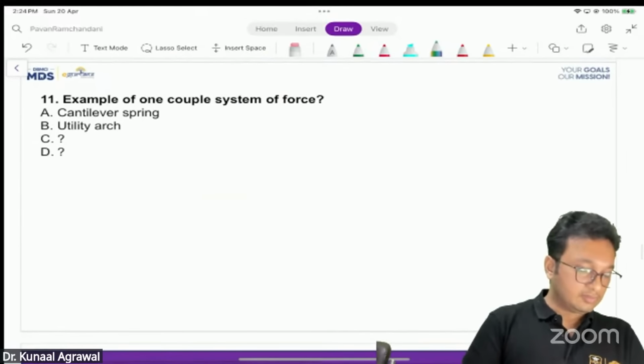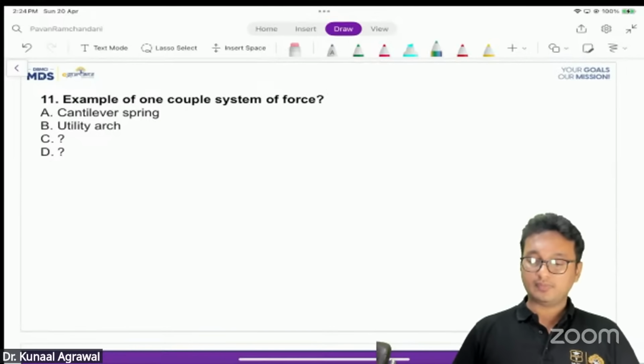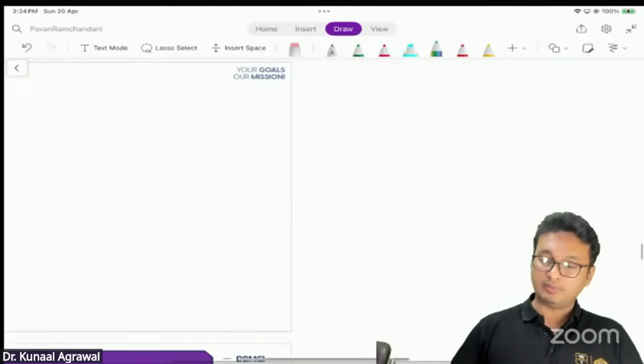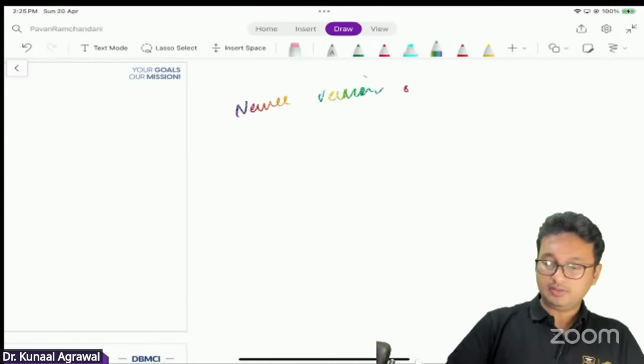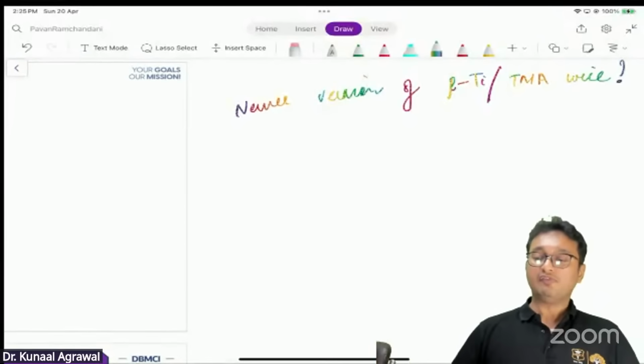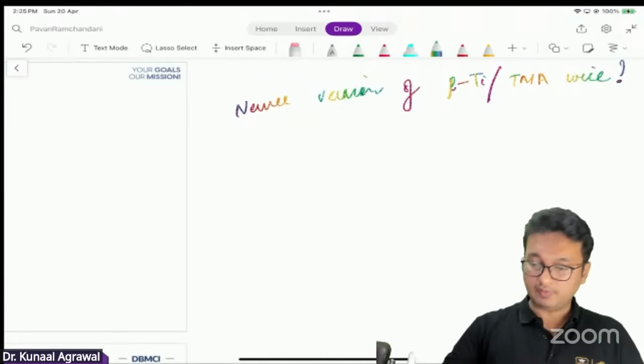All right. There was one more question, which is: the newer version of beta titanium wire or TMA wire. Can you recall the options for this particular question?